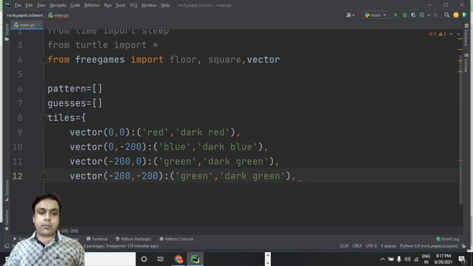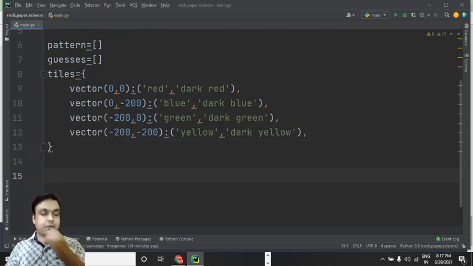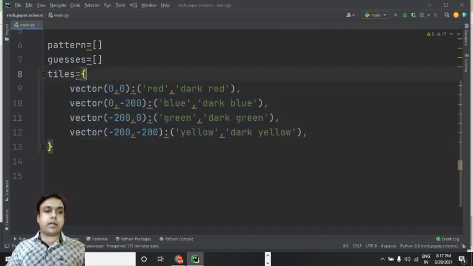Okay, so we are done with defining the vector for 4 different blocks, and the fourth block I would like to have it of this color, yellow, and we can have dark yellow over here. I think that will be great. Fine, now we can close the brackets. Okay, so this is a set. We have defined all these elements inside these curly brackets, which means that it's a set we have defined, right?